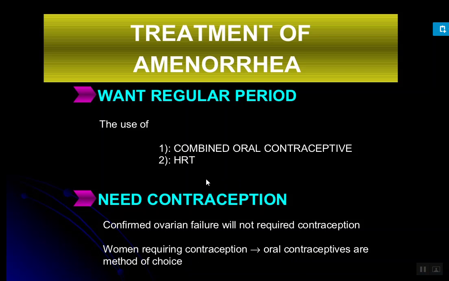Briefly, we will revise amenorrhea. There are two types, physiological and pathological. Under physiological: before puberty, during pregnancy, and menopause. Under pathological, primary and secondary are the two types. Next, the causes are hypothalamic, pituitary, ovarian, or functional causes. Next, we saw the clinical manifestations, where the women mostly have absence of menstruation, which is the common or basic sign of amenorrhea.